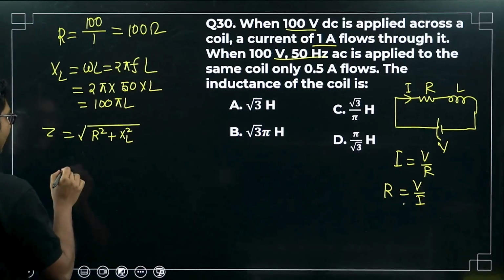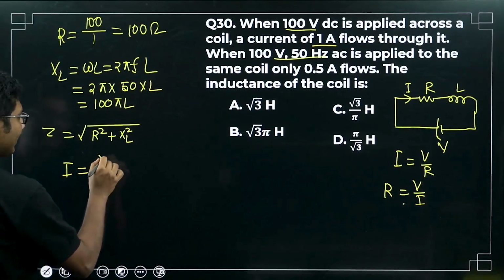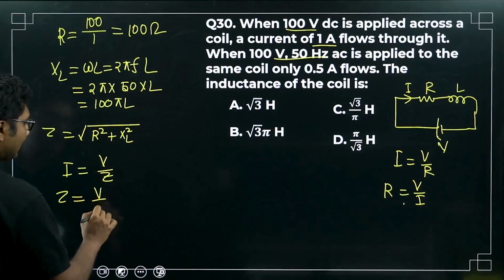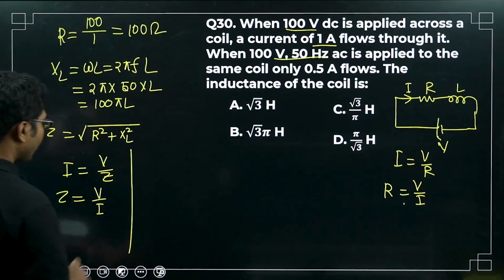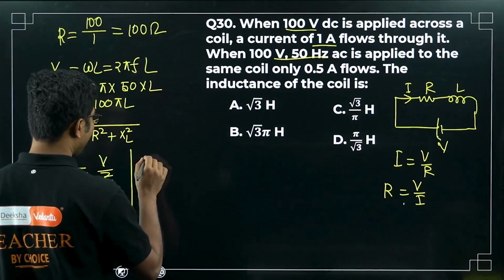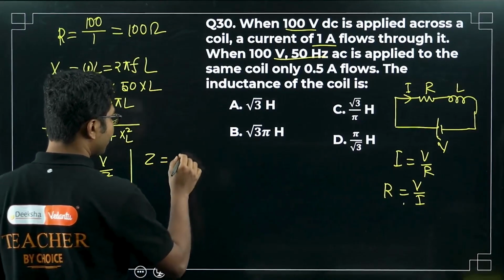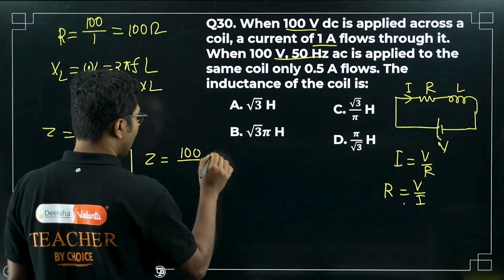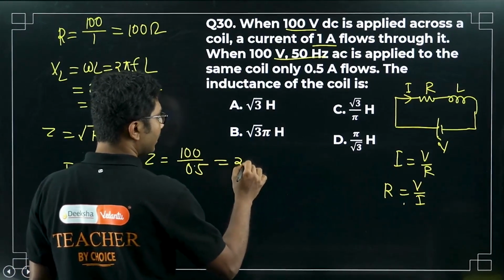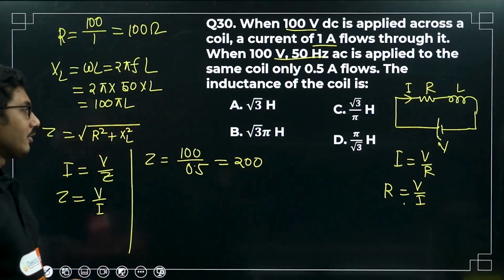So the new current is V divided by Z. So Z is equal to V by I. V is the same, so Z equals 100 divided by 0.5. So it will be 200. Right, it will be 200.